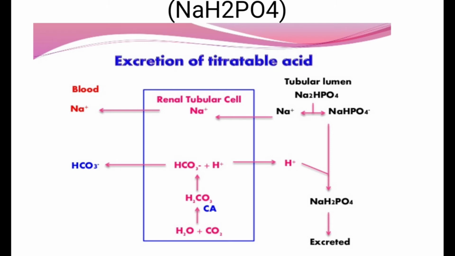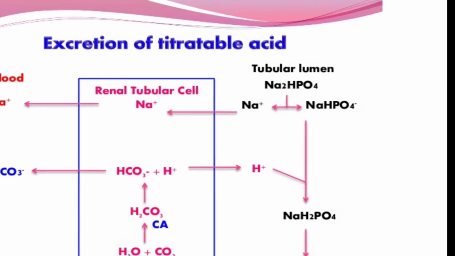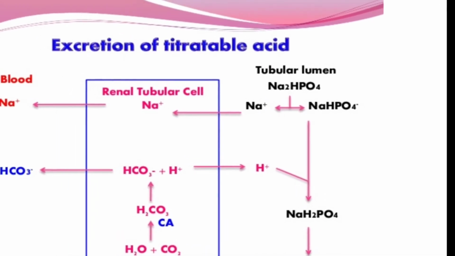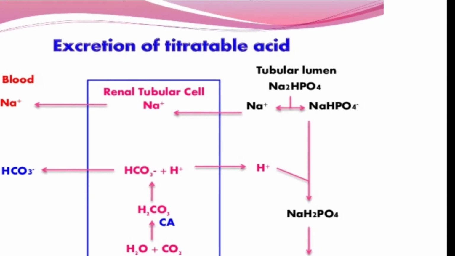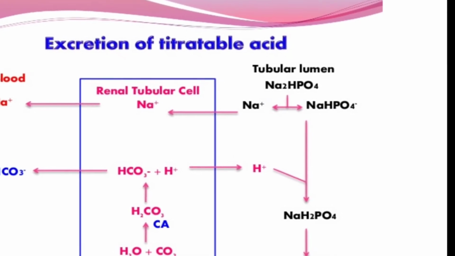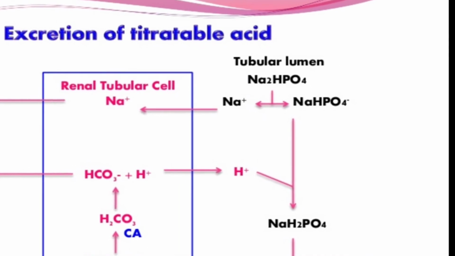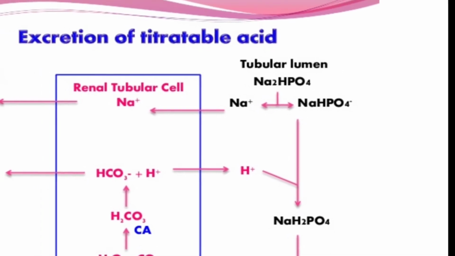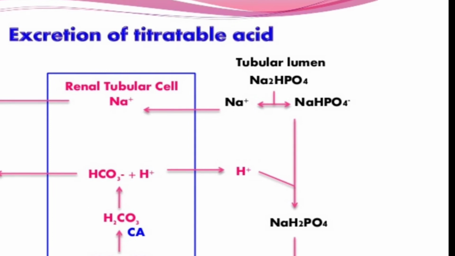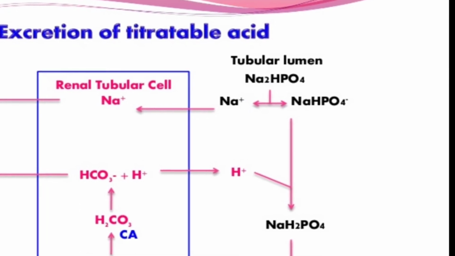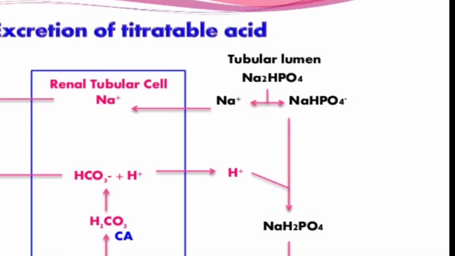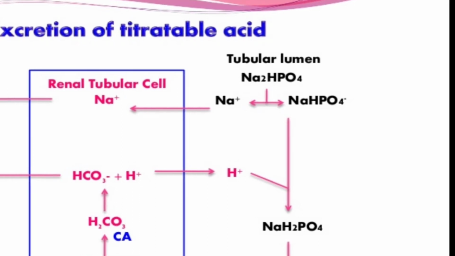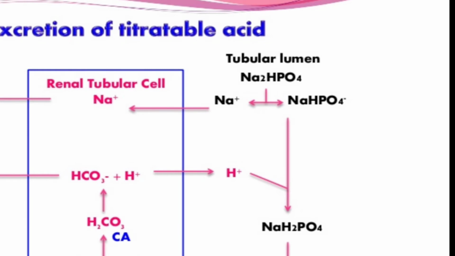Okay, so actually here, in the tubular lumen, Na2HPO4, from this sodium goes in, in exchange for H plus released into the tubular lumen. So there is an exchange transmission.